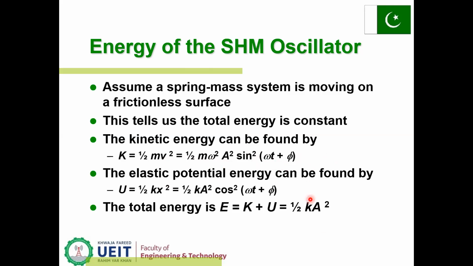The elastic potential energy can be found as U is equal to 1 over 2 k x squared, which will be equal to 1 over 2 k A squared cos squared of omega t plus phi. The total energy is equal to kinetic energy plus potential energy. This is also called the Hamiltonian of the system, or the total energy of the system. That will be equal to 1 over 2 k A squared.